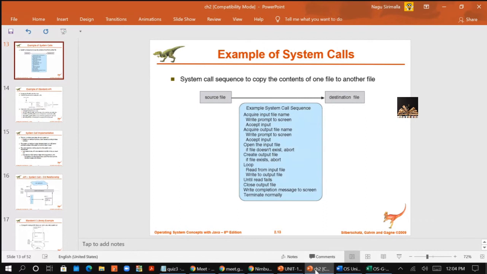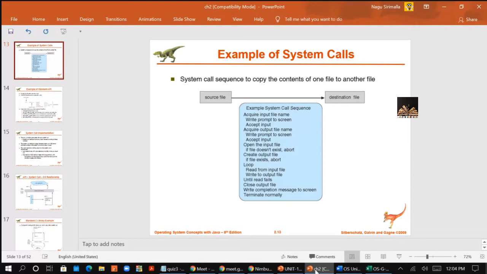Then read from the input. It will read the file contents one by one, and that is the reason it executes in a loop: read from the input file, write into the output file, until the read fails, that means until it reaches the end of the file. Then close the output file, write a completion message to the screen, and terminate normally. So this many system calls will be executed when you want to copy one file's content to another file. You can take these down, or else it is available in your notes, not a problem.